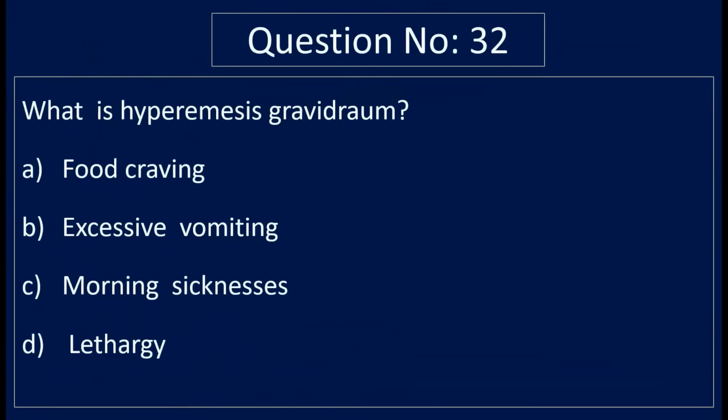Question number 32. What is hyperemesis gravidarum? Option A, food craving. Option B, excessive vomiting. Option C, morning sickness. And option D, lethargy. Correct answer is option B, excessive vomiting. Hyperemesis gravidarum means excessive vomiting.